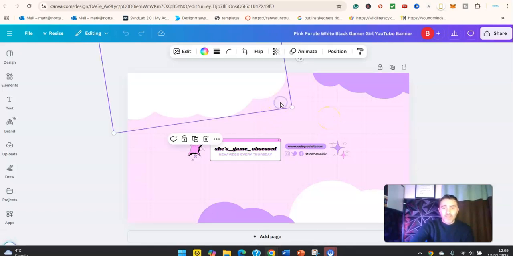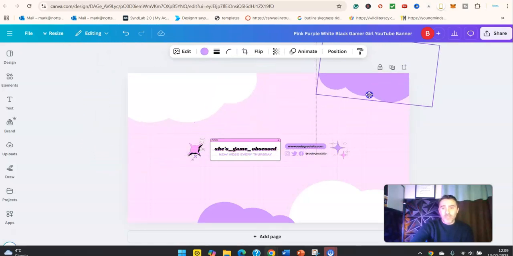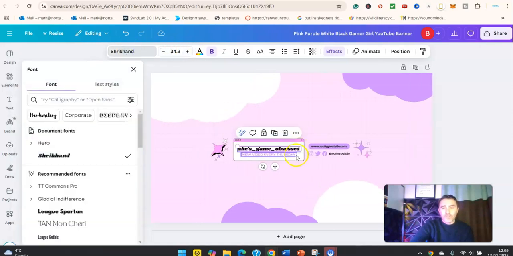So like this over here, if you don't like this little graphic, you can move it around. Same with this one over here, you can move it around. The text, if you don't like the text, obviously you can change it. You can change the font. And you can type in here whatever you want. So if we was going with Waddle Squad, we would type that in there like so.